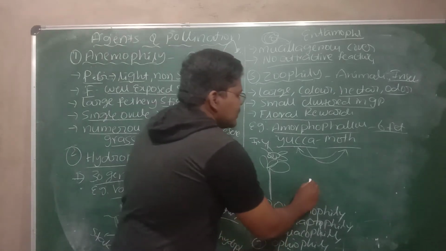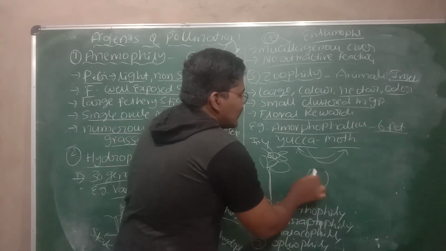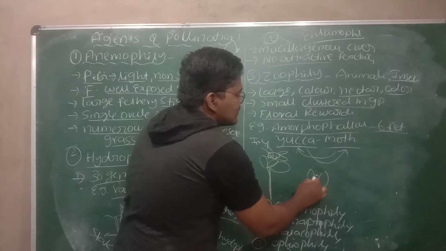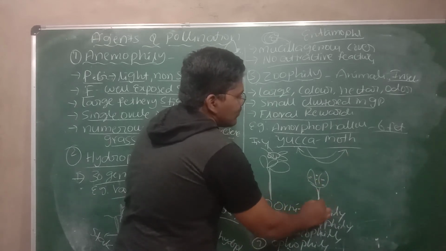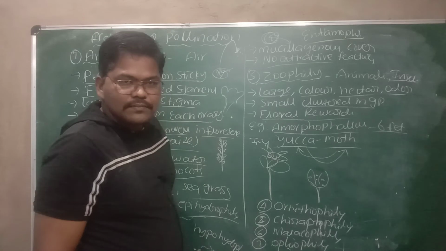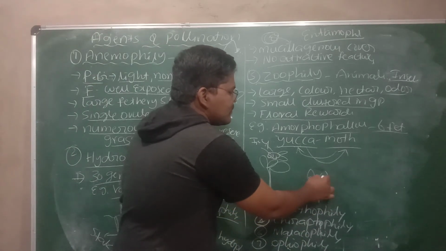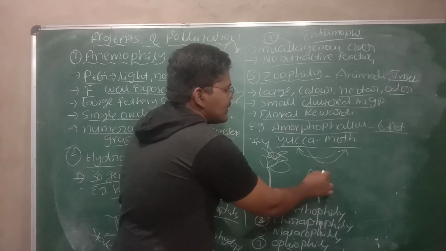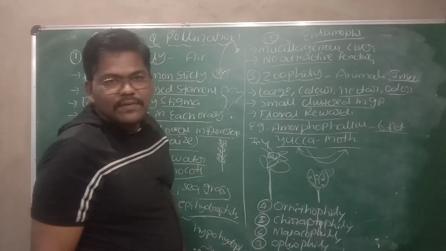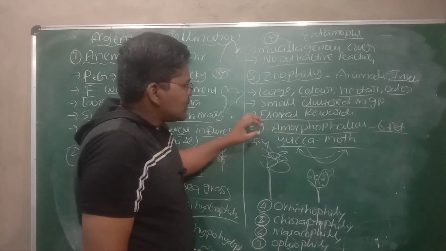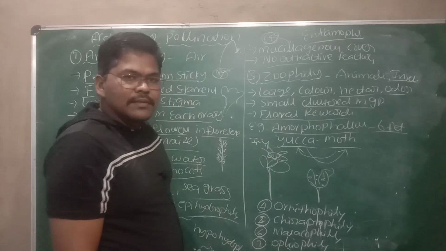What happens? The moth will go and lay eggs in the locules of the yucca ovary. Then after fertilization, during formation of seeds, the eggs hatch and become small moths that come outside from the flower. That is about the floral rewards.